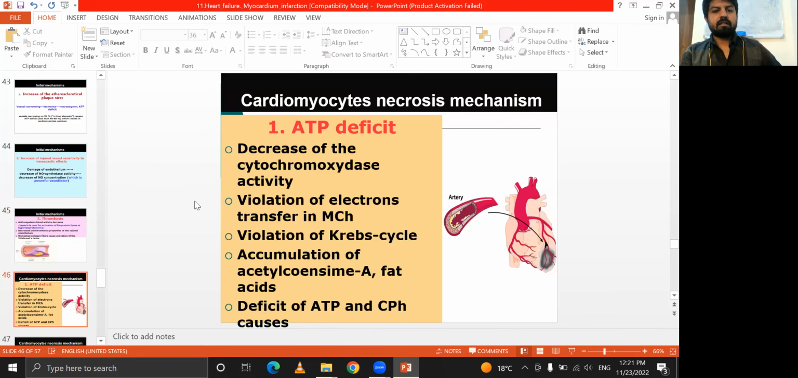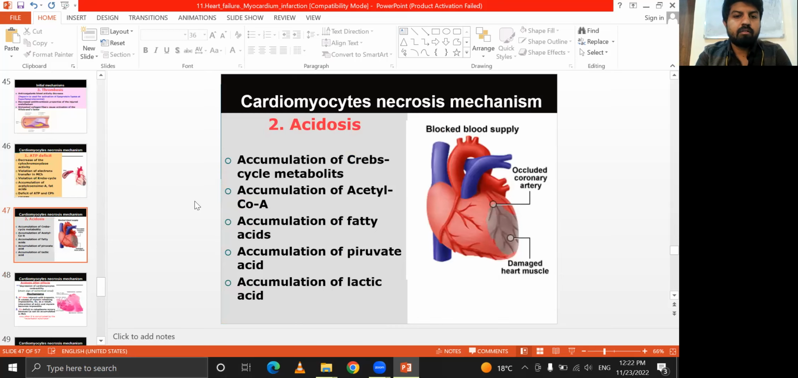ATP deficit, as I told you, comes with decreased cytochrome oxidase activity, violation of electron transfer in the mitochondria, and violation of the Krebs cycle. If the Krebs cycle does not proceed into the electron chain, your body has a deficit of ATP. Accumulation of acetyl-CoA and fatty acids, and the deficit of ATP and CPH, cause acidosis.